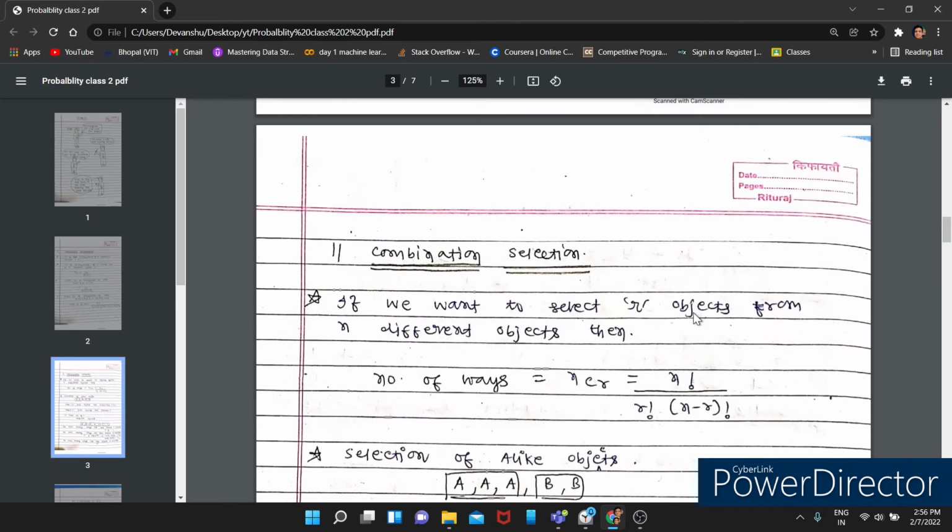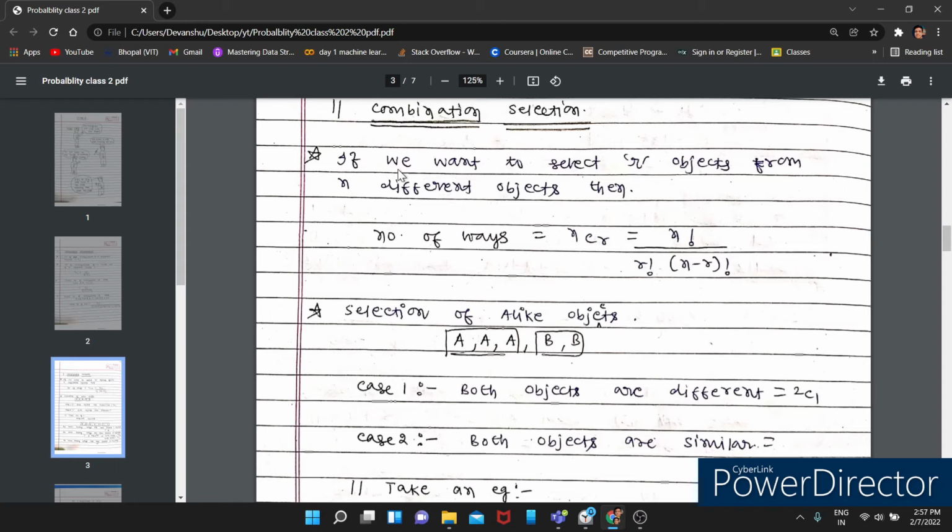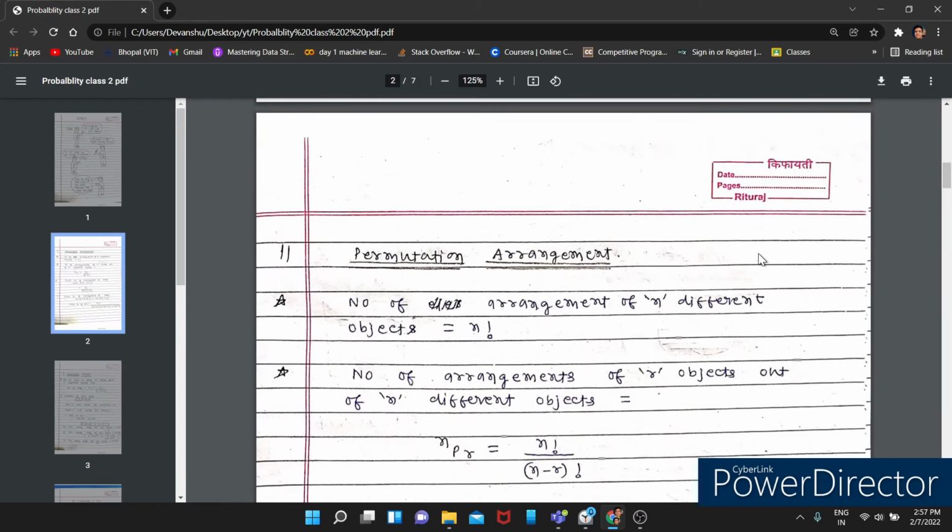Now, combination means what? Selection. Here I have also written it with the combination, but I should write it separately. Combination means selection. We are selecting; in combination we are doing selection. So if you want to select R objects from n different objects, then the formula is n factorial upon R factorial into bracket n minus R factorial. It is similar to this permutation.